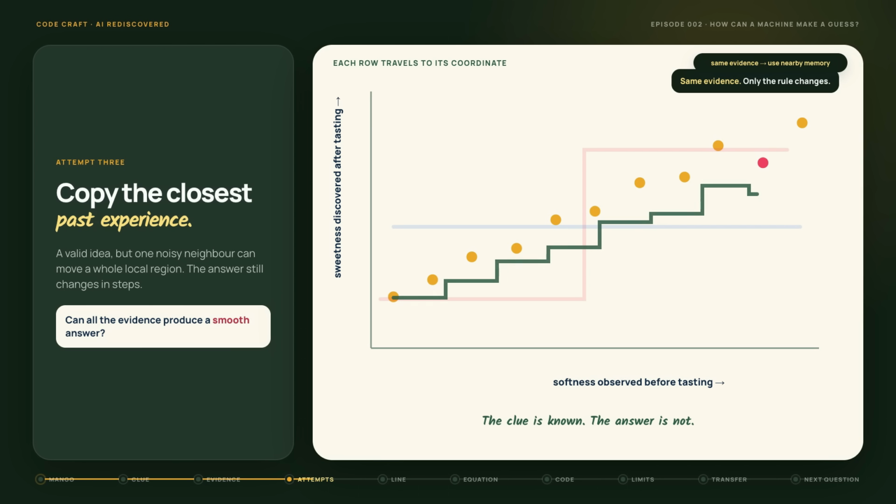What if we find the old mango with the closest softness and copy its sweetness? That is not a foolish idea. In fact, it belongs to a real family of machine learning methods we will rediscover later. But with only one nearby example, a little noise can move the answer sharply. And between remembered mangoes, the prediction changes in steps. Can we use all the experience and still let the answer change smoothly?